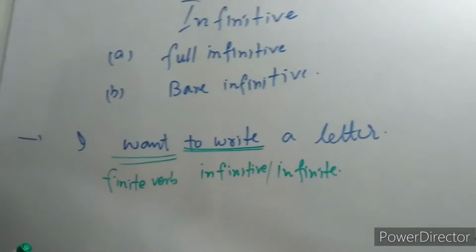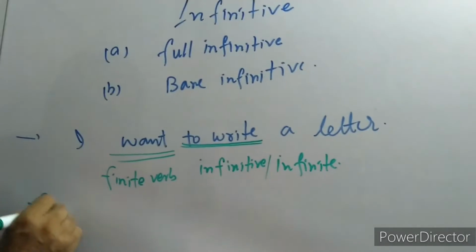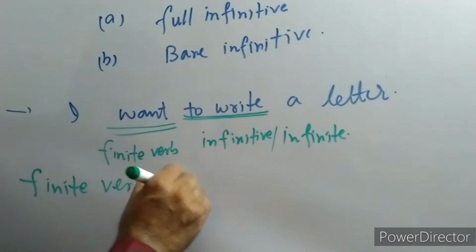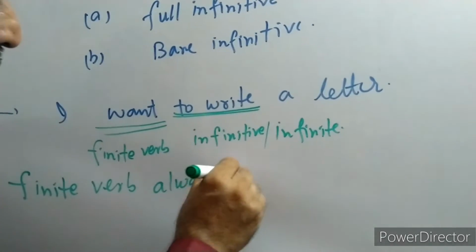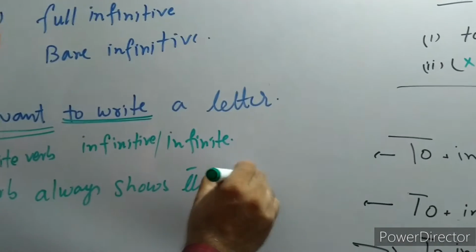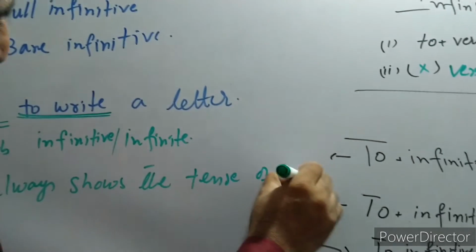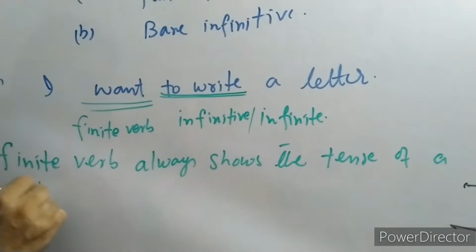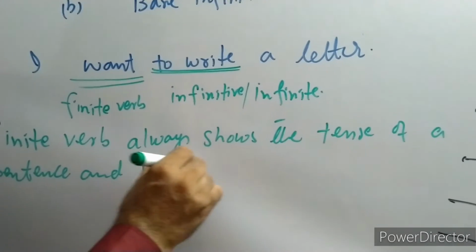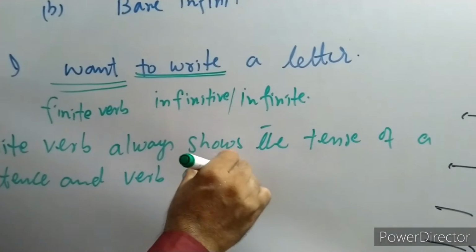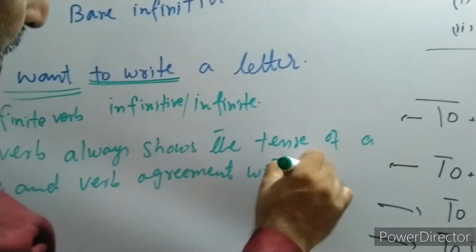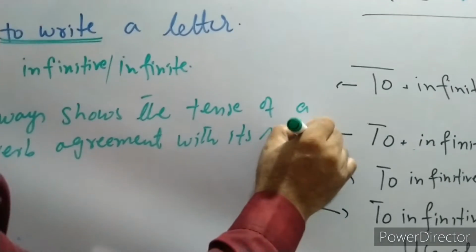What is a finite verb? A finite verb always shows us the tense of a sentence and verb agreement with its subject. This is very important.